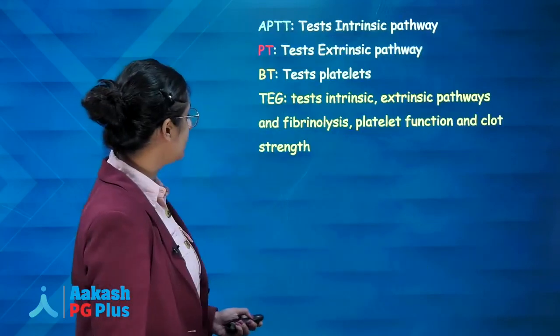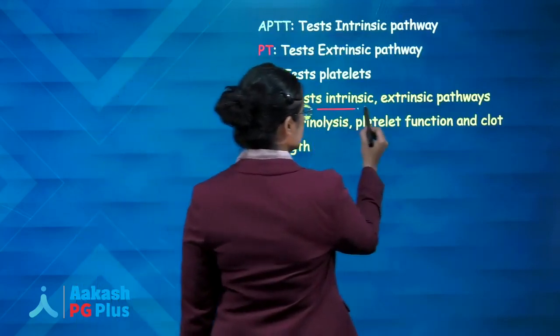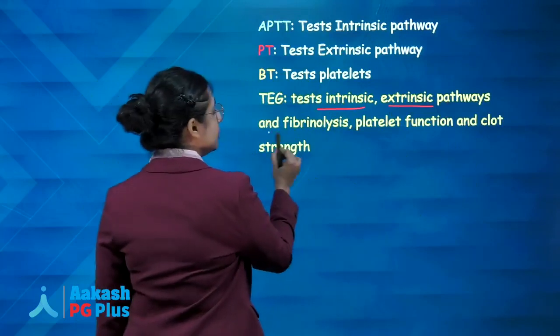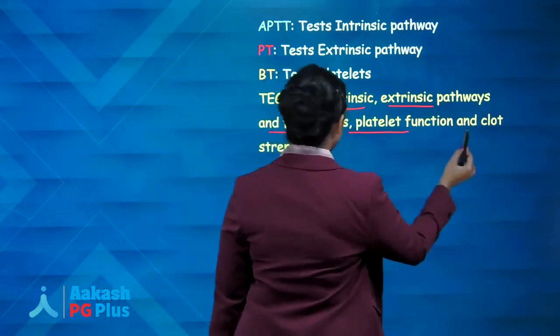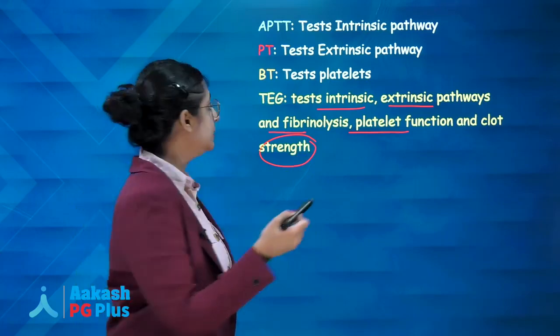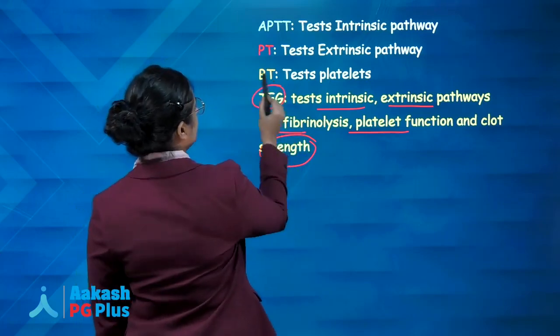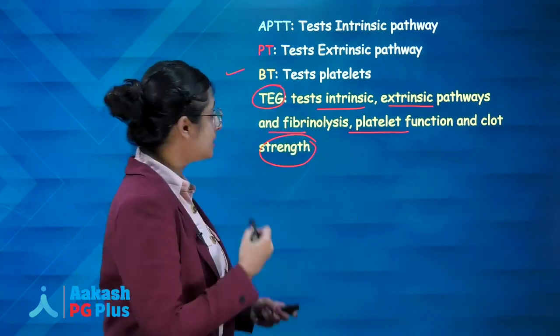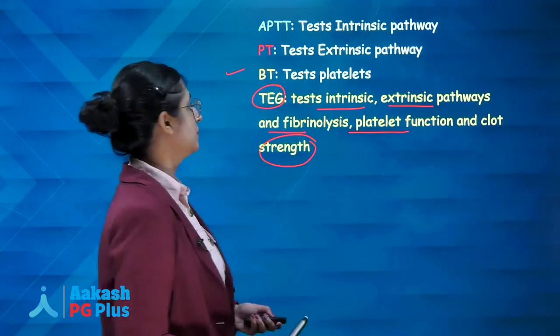What are the advantages of TEG? It can test intrinsic and extrinsic pathways, fibrinolysis, platelet function, as well as clot strength. So many things can be tested together with TEG compared to the others.